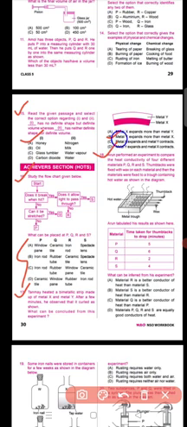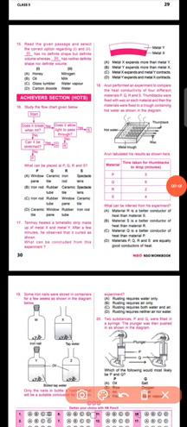Okay, so let us move to the next question. Question number 18 says that Arun performed an experiment to compare the heat conductivity of 4 different materials, P, Q, R and S. Now thumb tacks were fixed with wax on each material, and then the materials were fixed to a trough containing hot water as shown in the diagram. So you can see here the diagram. Now Arun tabulated his result as shown in the figure. So materials PQRS are there and the time taken for the thumb tacks to drop, in minutes, is there.